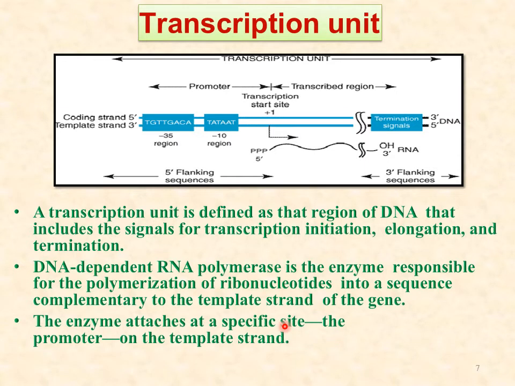The enzyme attaches at a specific site, the promoter site. These promoter sites carry the specific signals, and RNA polymerase binds on this promoter region.